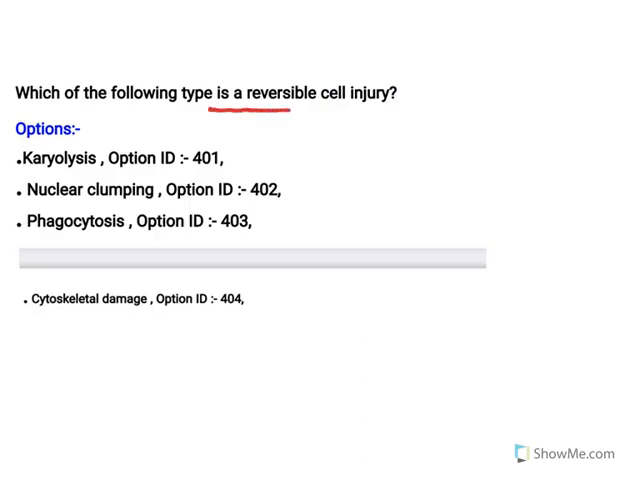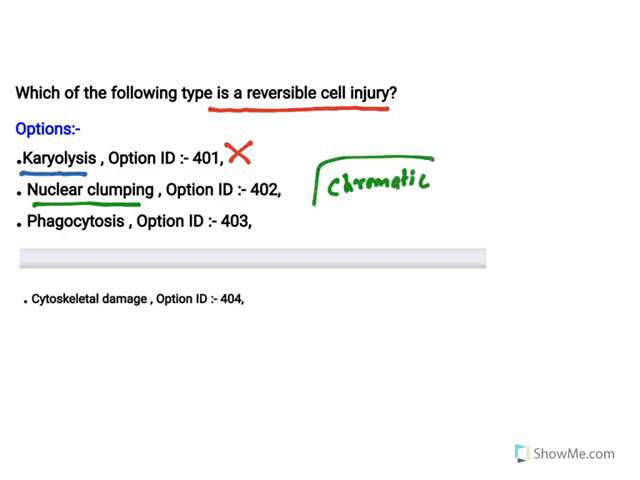Moving to the next one. Now, which of the following types is a reversible cell injury? Understand these terms. Karyolysis means, karyo means nucleus. Prokaryote, eukaryote. That karyon indicates nucleus. Karyolysis means nucleus damage. This is irreversible. It will not be reversed. Now, nuclear clumping is a process in which chromatin will get condensed, and during adverse situations chromatin may get condensed, and this is reversible. So this is what the question is about.